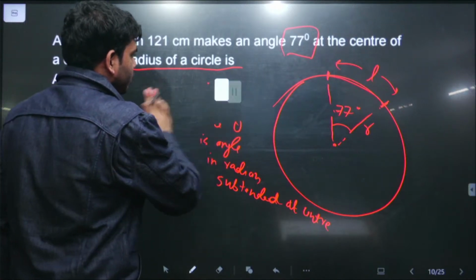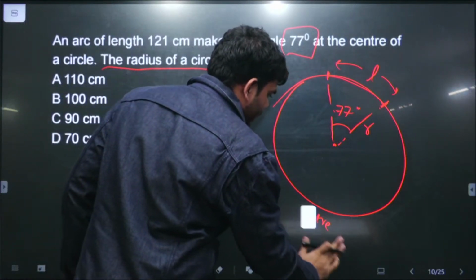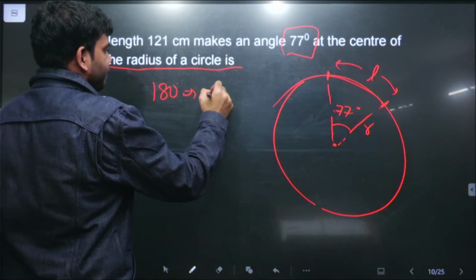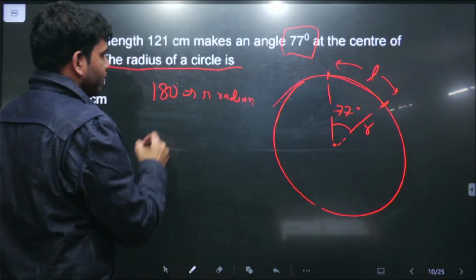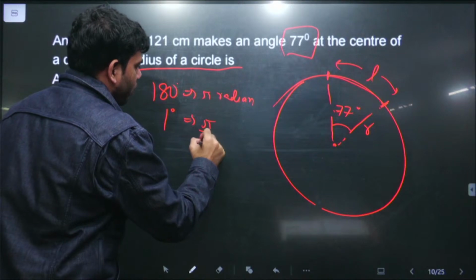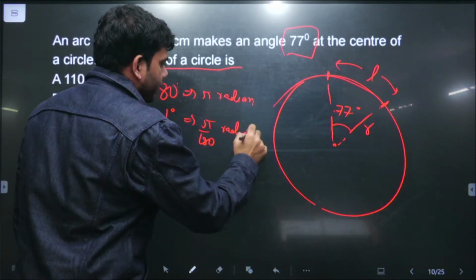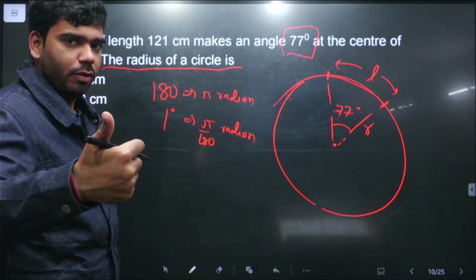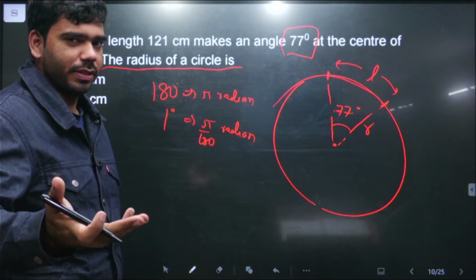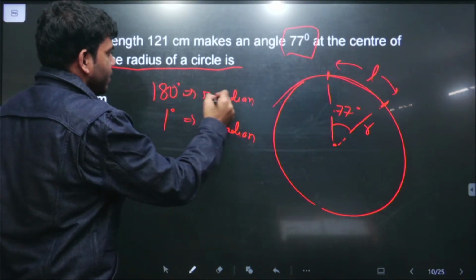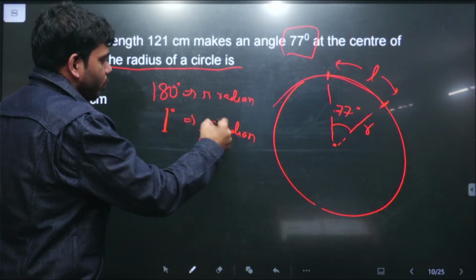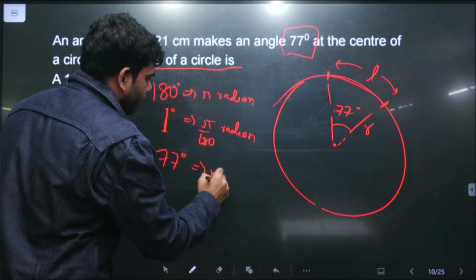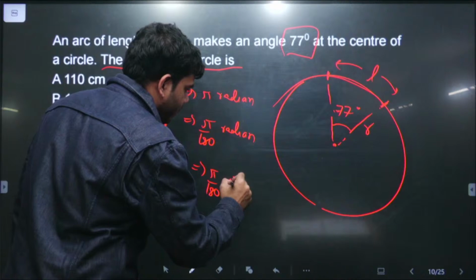But the only problem a student can find here is how to convert this degree into radian. So 180 degrees we know is pi radian. So 1 degree is equal to pi upon 180 radian using the unitary method. Like, if 10 mangoes cost 100 rupees, 1 mango will cost 100 upon 10, that is 10 rupees. Similarly, 180 degrees is pi radian, so 1 degree is pi upon 180 radians. Then for 77 degree, it will be pi upon 180 into 77 radian.